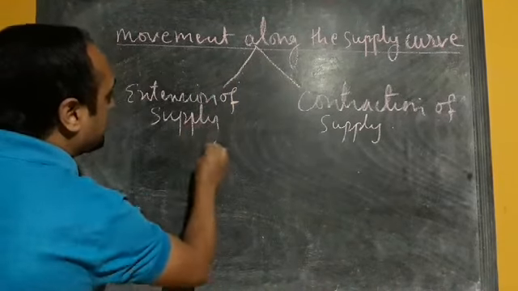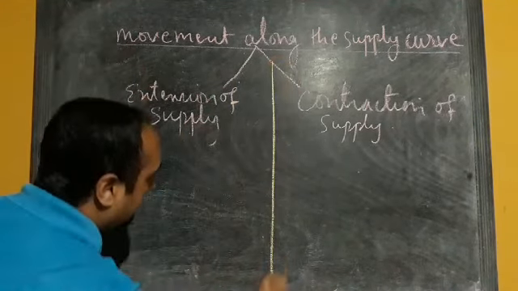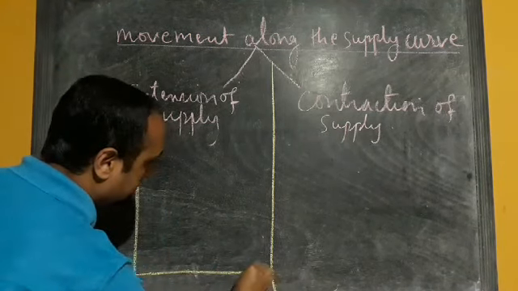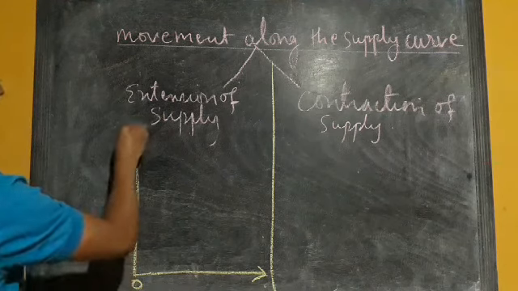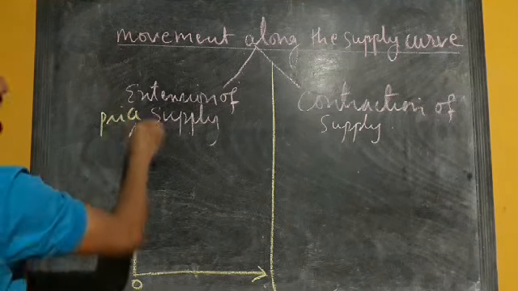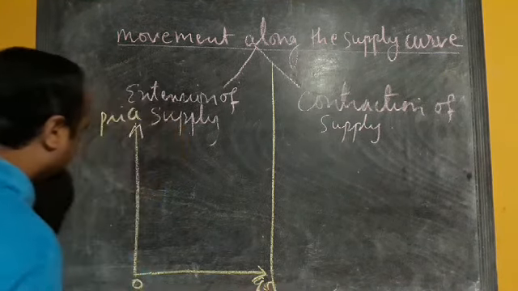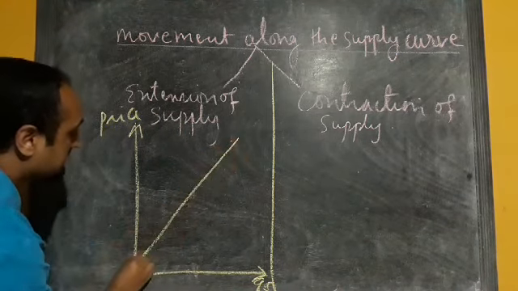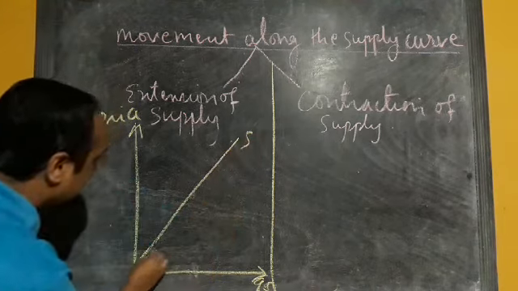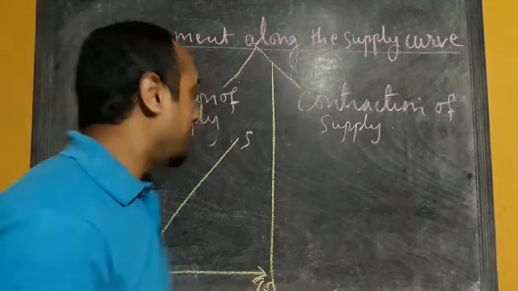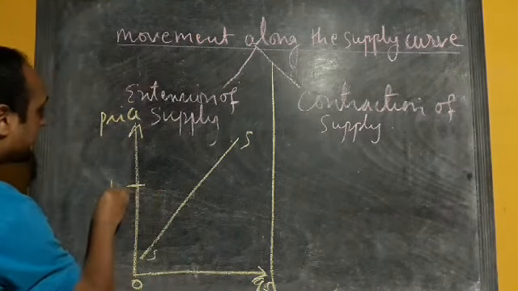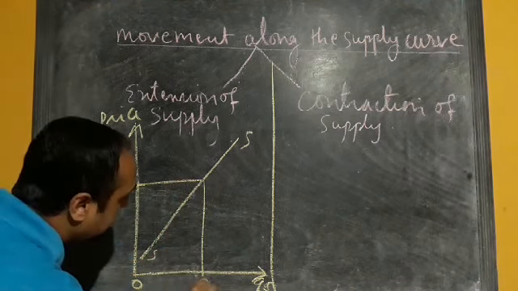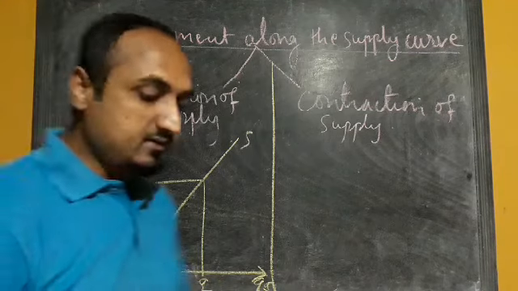Here on the axes we have price, and here quantity supplied, this is our origin. Now suppose this is the initial supply curve. S is the initial supply curve, and let's consider P is the initial price. So at price P, suppose quantity supplied is Q.